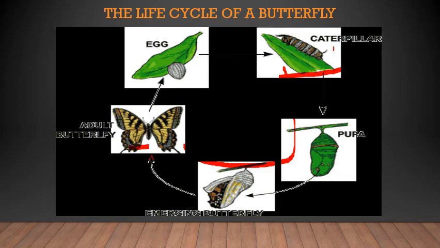After a few days, when the caterpillar cannot eat any longer, it looks for a place to rest. It looks for a place to rest because it has to make a cocoon. When the caterpillar finds a safe place, it starts spinning a web around itself, forming a pad called a cocoon. Here, in this third picture, you can see it is written as pupa. Pupa is nothing but the caterpillar inside the cocoon. This outer covering is the cocoon.